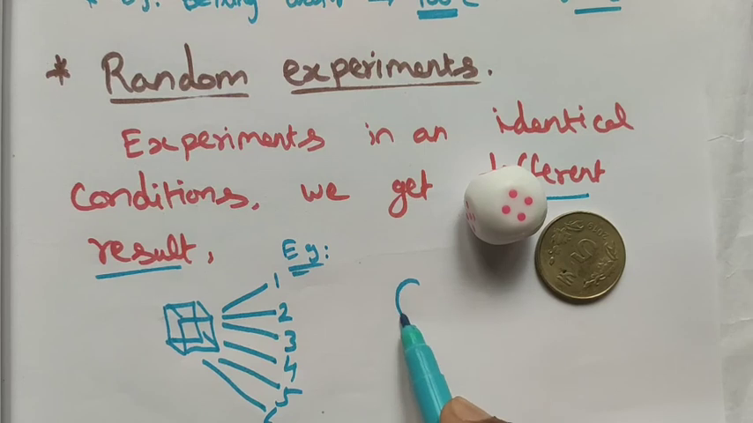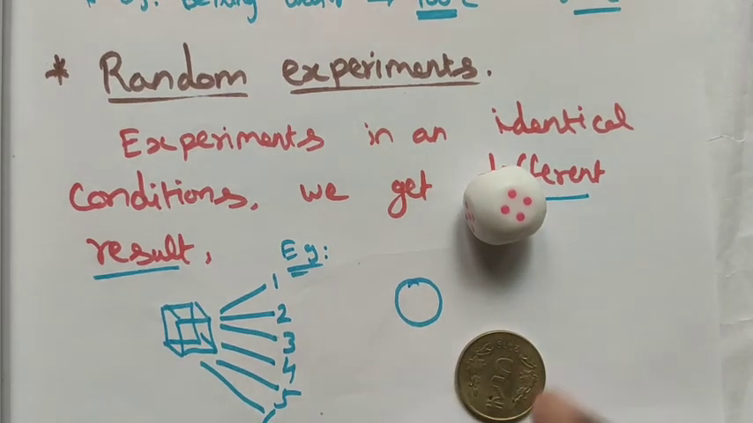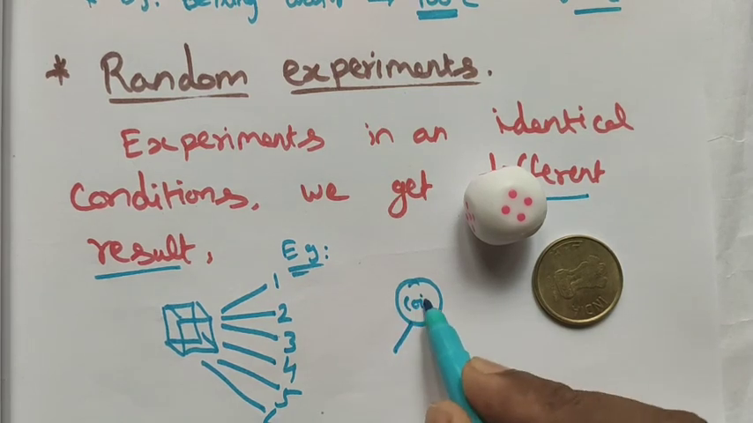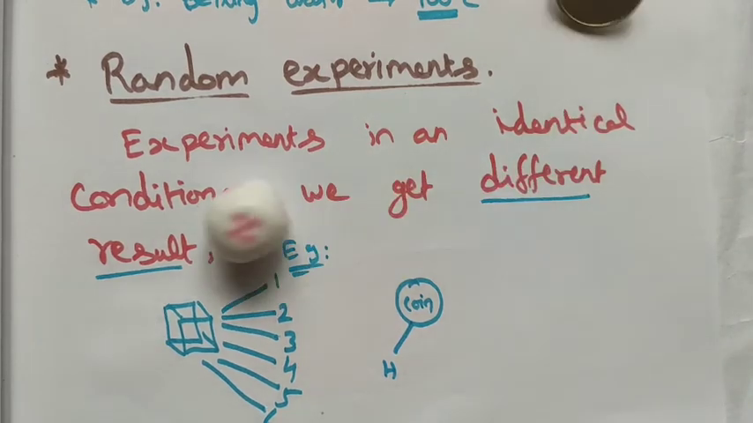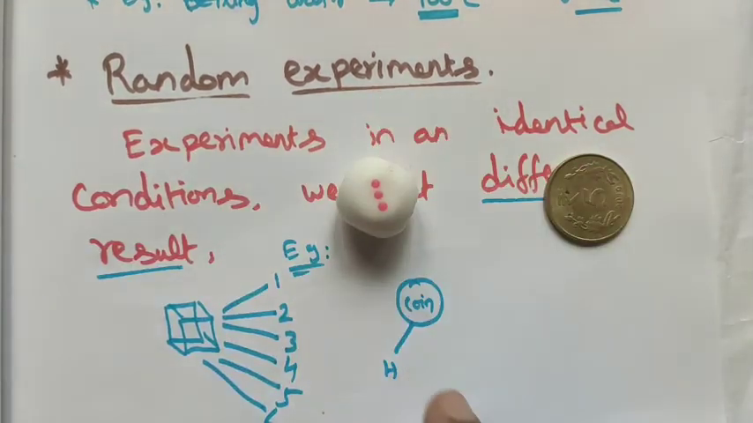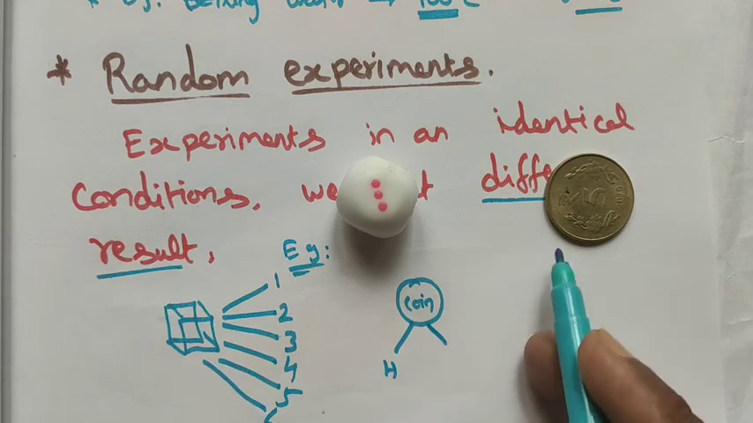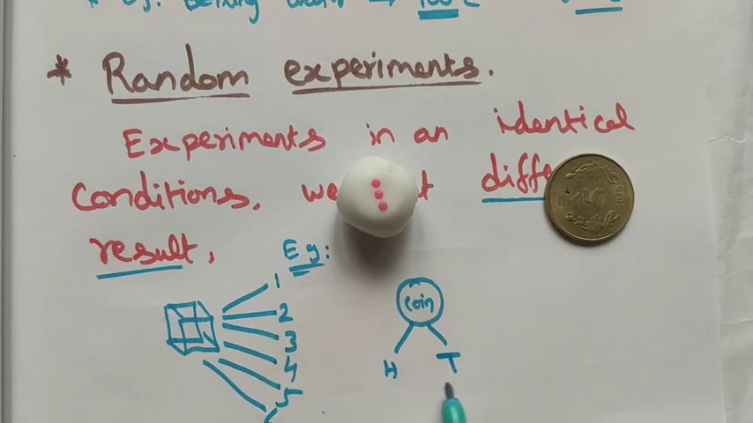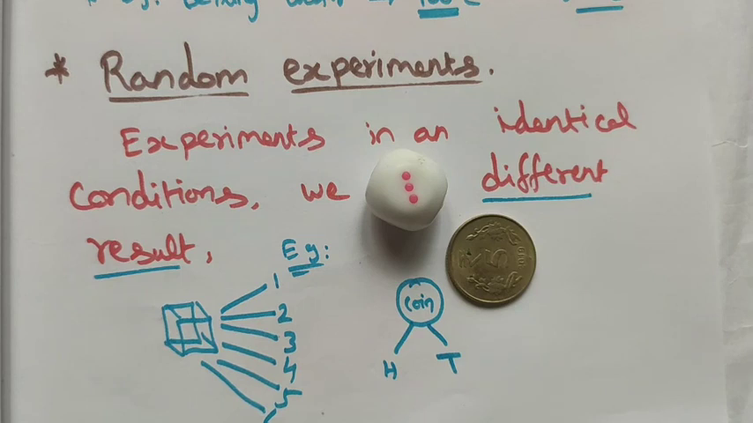With a coin, if I toss or flip the coin, first time I get a head, and then again I flip the coin, we get a tail. This is a random experiment in the same identical condition, but we get a different result. One is head, another one is tail. This is called a random experiment. In statistics, they use the words experiment or trials. Let's see what trials and sample space are in the next videos. Thank you, students.